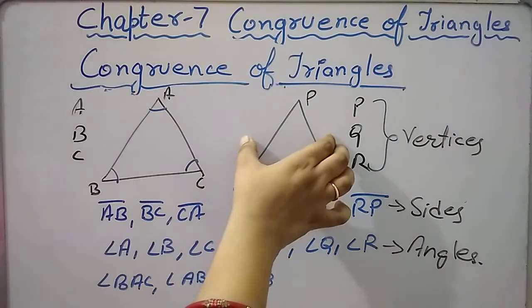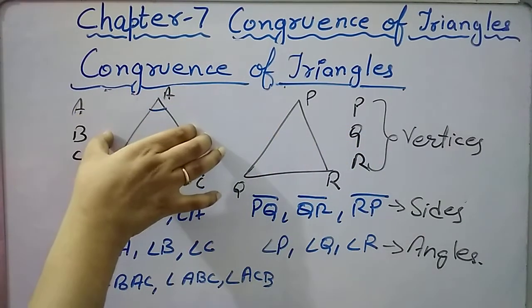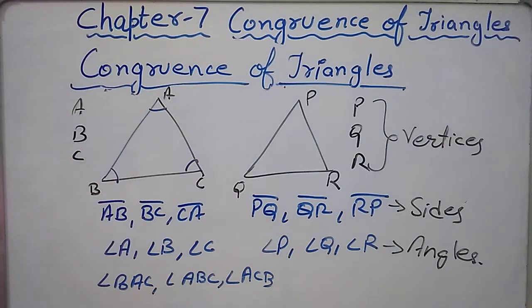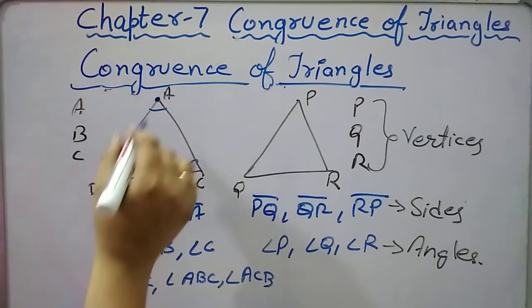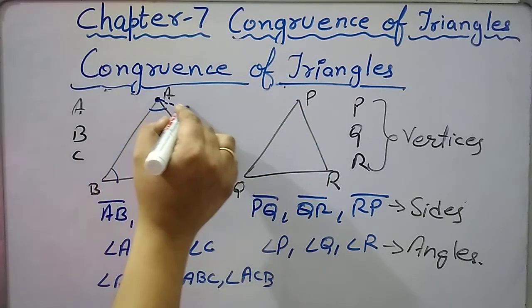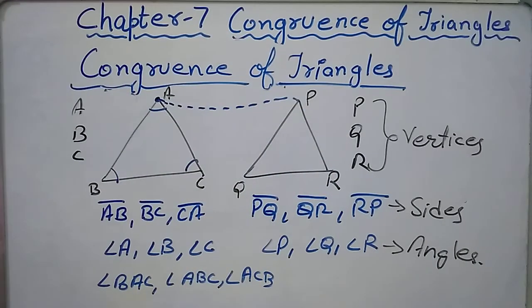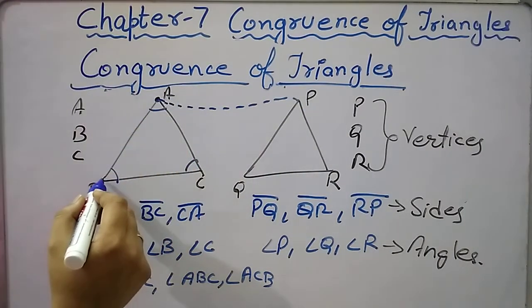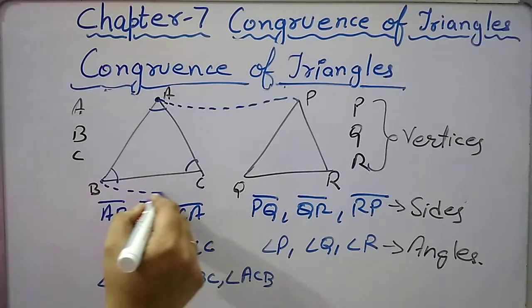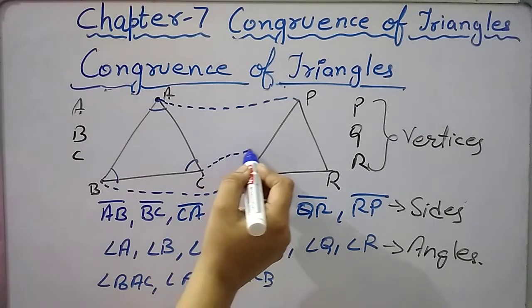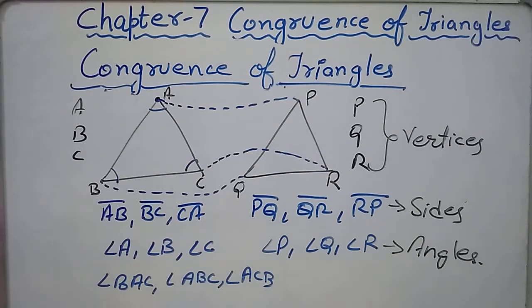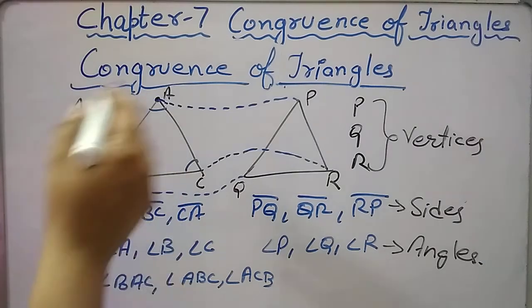If I pick triangle PQR and superpose it over ABC, what should happen? Vertex P should overlap vertex A. Vertex Q should overlap vertex B. And vertex C should be overlapped by vertex R. Now all the three vertices are overlapped.